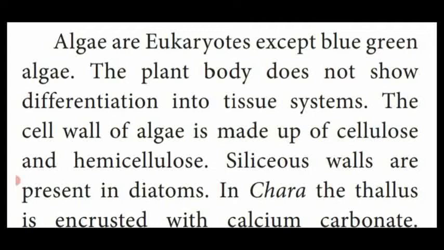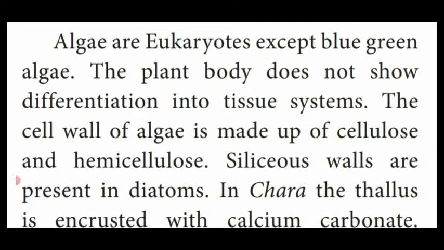Except one type of algae known as blue-green algae. Dear students, do you remember that? Cyanobacteria or blue-green algae is a type of bacteria. We have seen the general characteristic features. They are prokaryotic organisms, isn't it? So that's why algae are eukaryotes except blue-green algae. Then the plant body of the algae does not show any differentiation into tissue systems. No tissue formation. That means there is no xylem and phloem. There is no tissue like that.